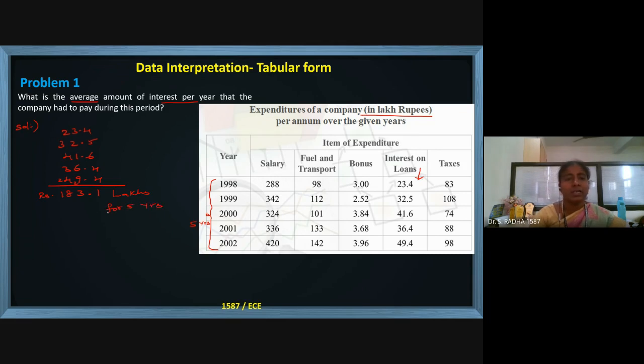Now, per year average means we are talking of 5 years, so we have to divide by 5. If it were 10 years, we would divide by 10. Here we are talking of 5 years. Dividing 183.1 by 5, this is 36.62 lakhs per year of interest paid by the company. This is the final answer, 36.62.